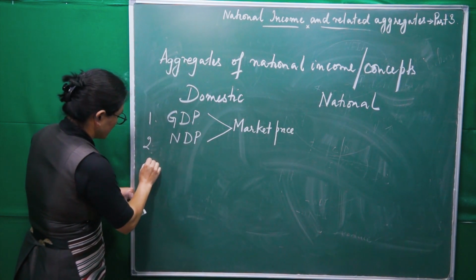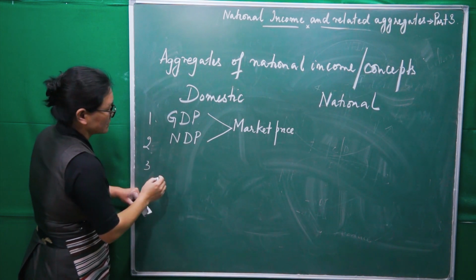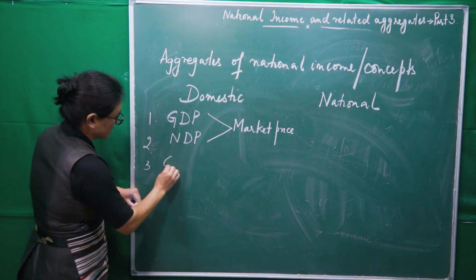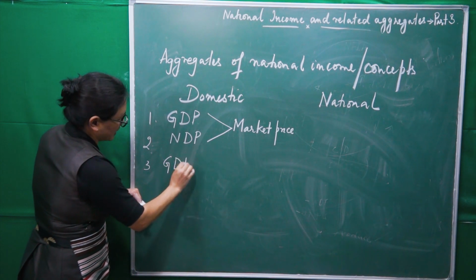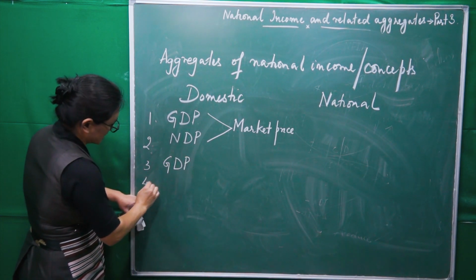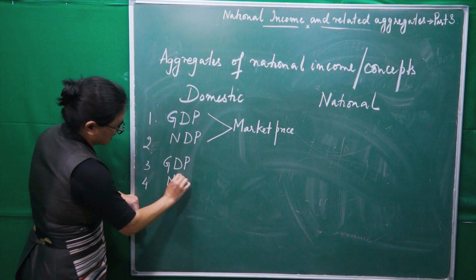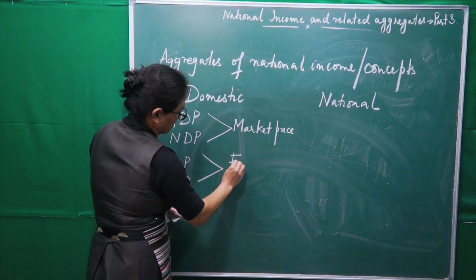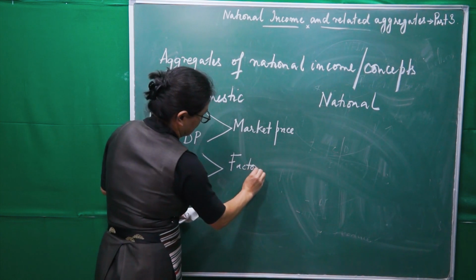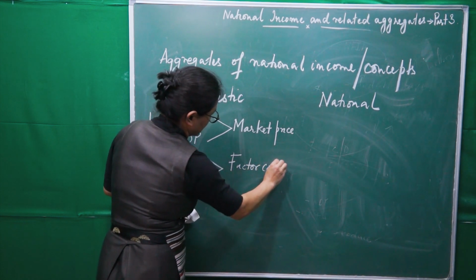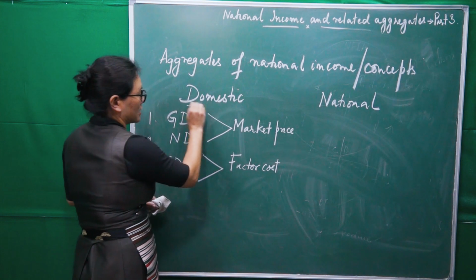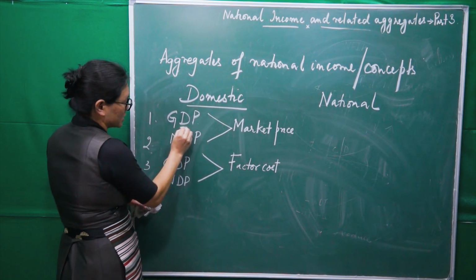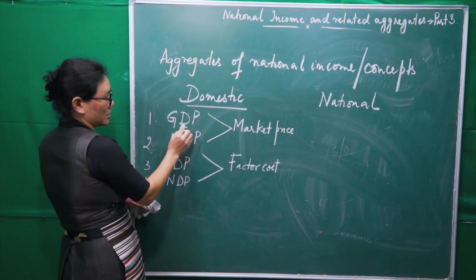Third one is GDP and fourth one is NDP, these two at factor cost. So this is domestic.